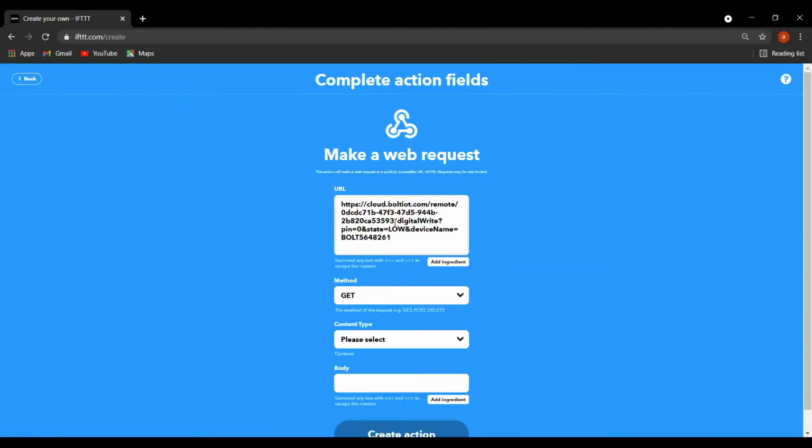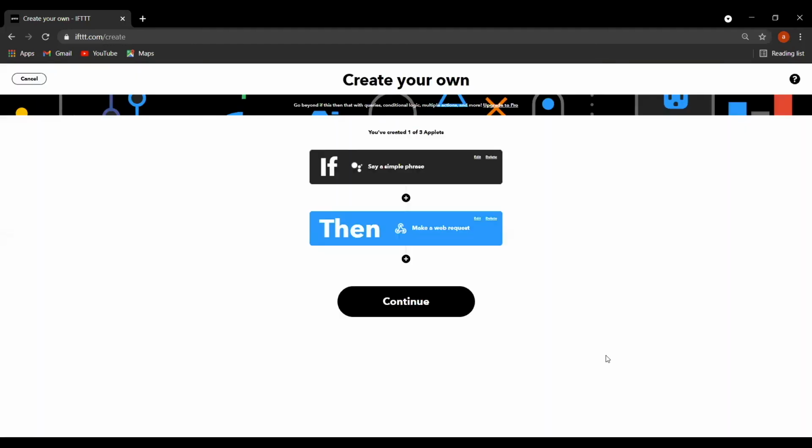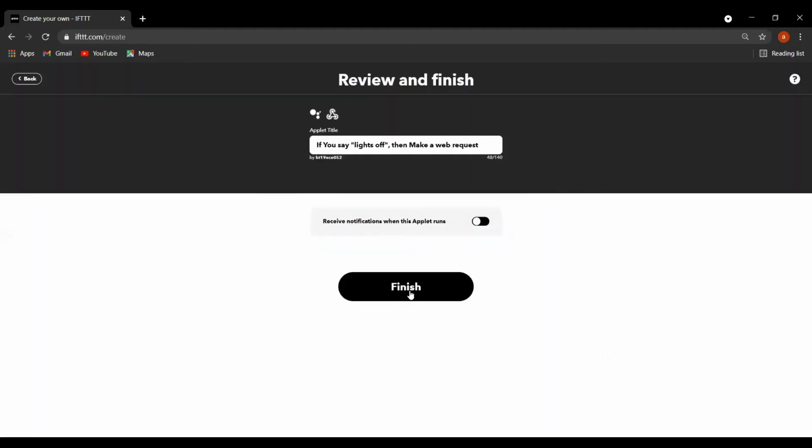You can see the state is 0 here. This means that this particular API is for the 0 state. State low or 0 means my light should be off. Again, the method should be GET and the content type should be application/JSON. So this is what we have done for lights off. Again, create an action, just continue and then finish.